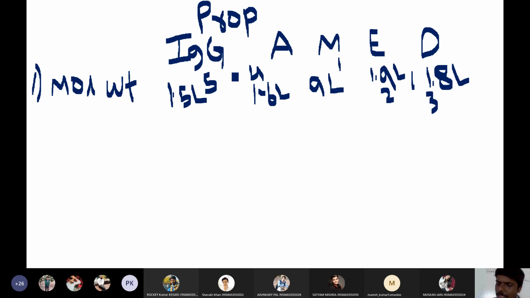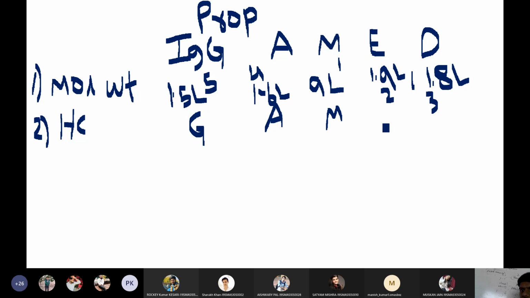Then what about the heavy chain? The shape of the heavy chain, here we have the Greek words. This is gamma in shape. This is alpha in shape. This is mu in shape. This is epsilon in shape. Then this is delta. Depending upon the shape only, we have given the names alpha, beta, gamma, delta. So gamma, alpha, mu, epsilon, and delta. That is the shape of the heavy chain.